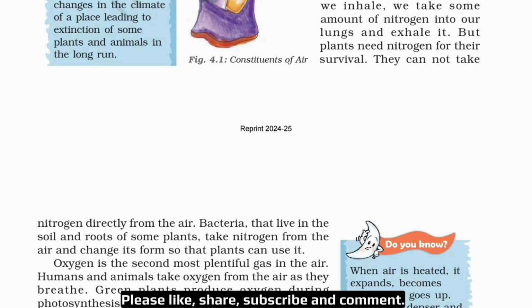So, with this paragraph, we came to know that nitrogen is not essential for us human beings, but it is very important for the plants. So plants need nitrogen more than us. And a bacteria that is present in the soil and roots of some plants, also known as leguminous bacteria, takes nitrogen from the air and changes its form so that plants can use it.